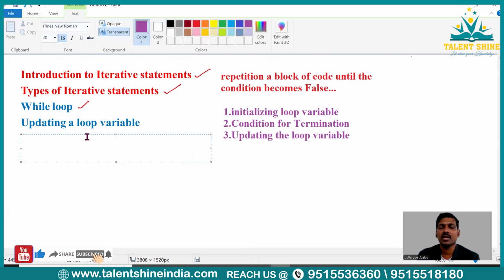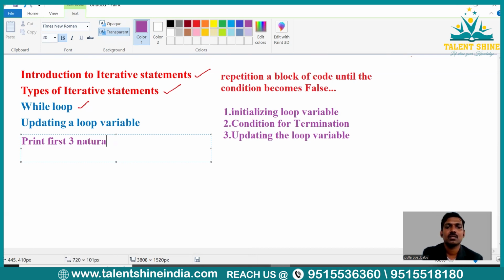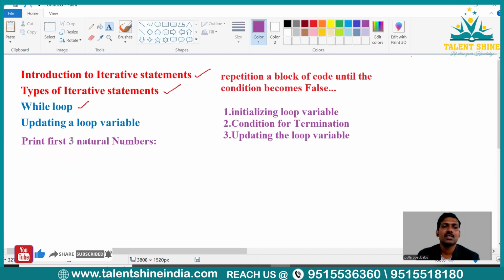Now, let me explain one sample program. So the sample program is, I just want to print the first 3 natural numbers. So this is the program I wish to explain, right? So we should get the output as what? 1, 2, 3. That's it. So now, for this, what are we going to do? So do remember these steps.